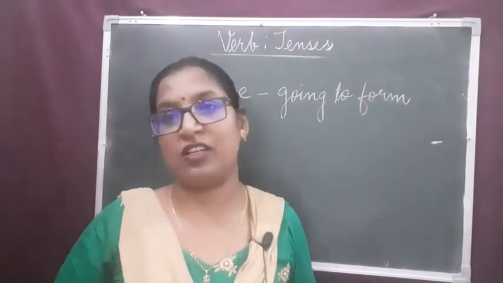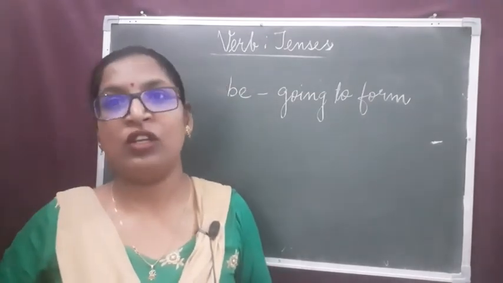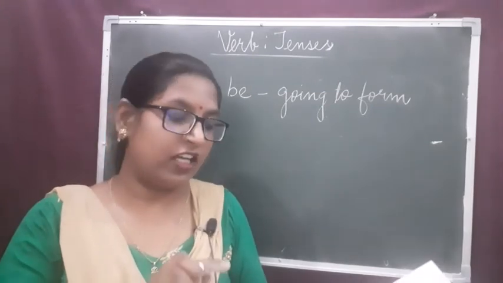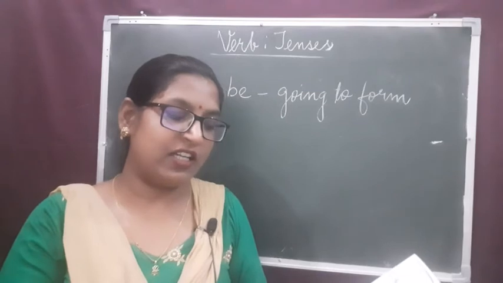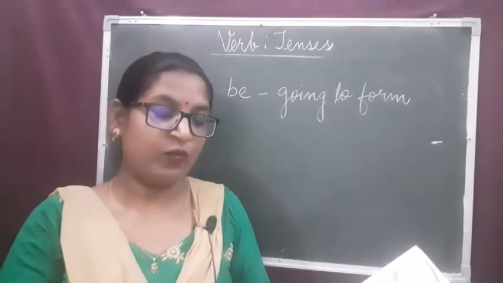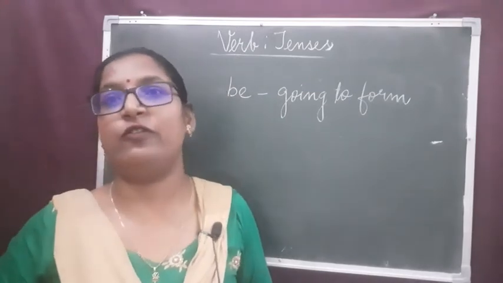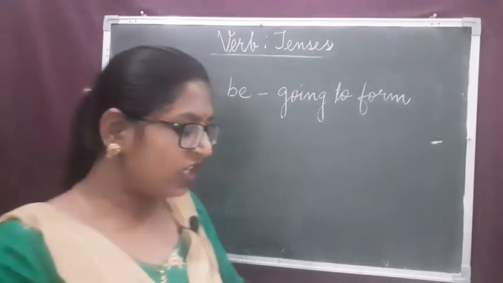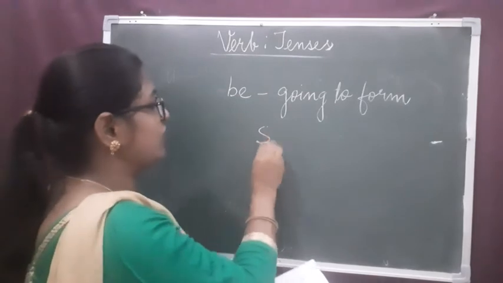This is the circumstantial evidence to us. On the basis of this, we express the definiteness of some future event with the help of going to form. Dear children, see the structure.